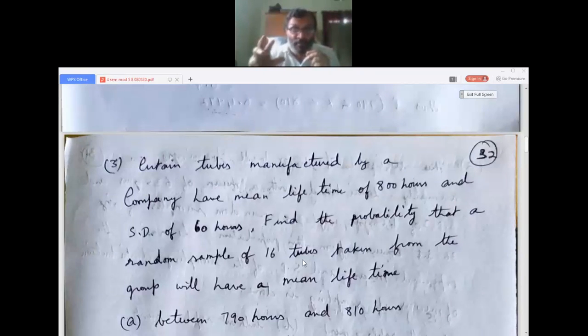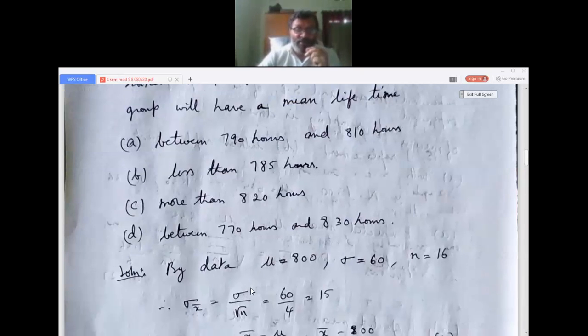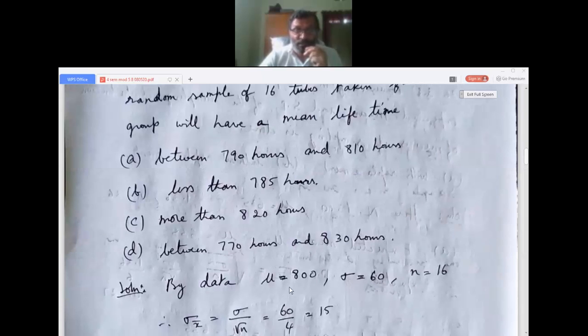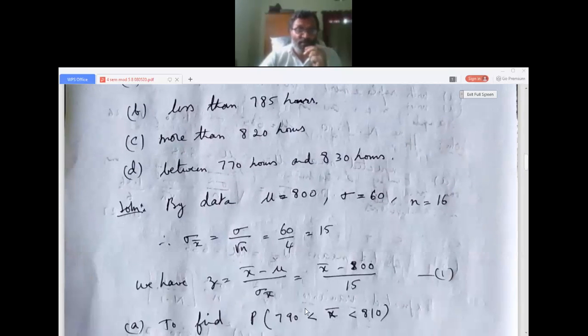That is the number of elements, which in this particular problem are tubes. Find the probability that a random sample of 16 tubes is taken, so n equals 16. Now we can find sigma x bar. Sigma x bar is equal to sigma by root n. Sigma is 60, n is 16, so root of 16 is 4. So sigma x bar is 15.